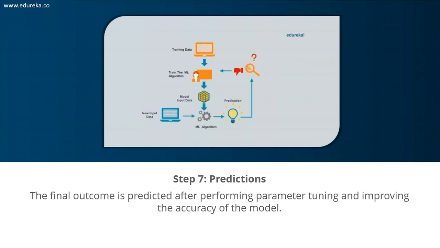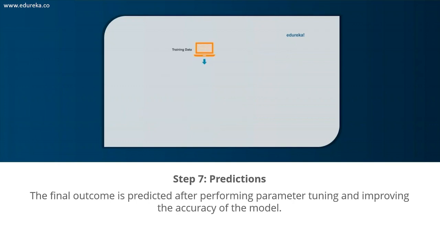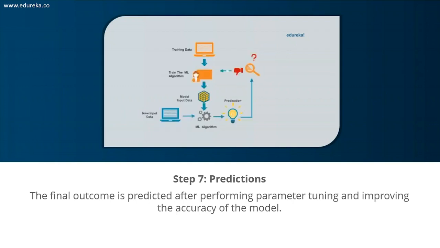In our case, for predicting the occurrence of rainfall, the output will be a categorical variable. A categorical variable is anything that has some categorical value. For example, gender is a categorical variable. Gender has either male, female, or other. It has a defined set of values. That is a categorical variable. So guys, that was the entire machine learning process.